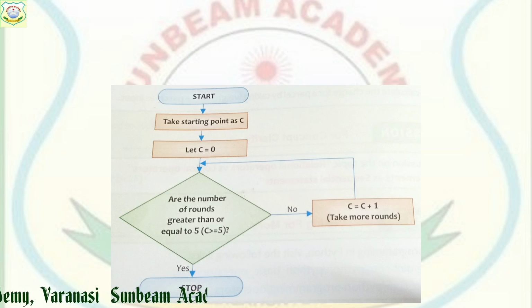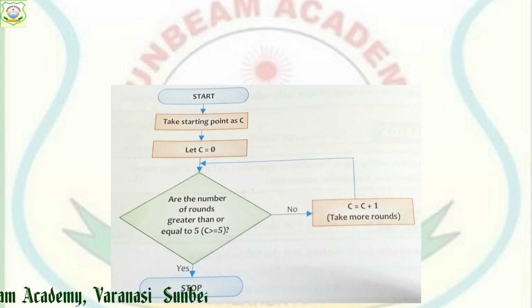The condition will be checked: is 1 greater than or equal to 5? No. So it will move towards the no part and 1 will be added, because you are going to take a second round. C's value will become 1 plus 1 equal to 2. Again you check for the second round: is 2 greater than or equal to 5? No. Then third, fourth and fifth.